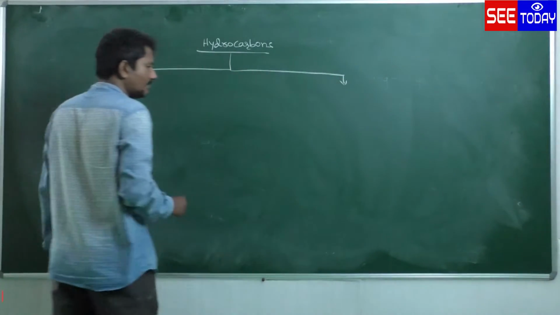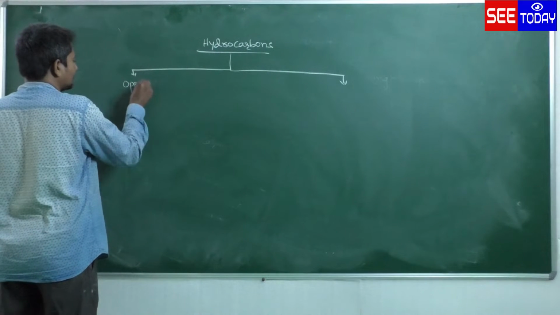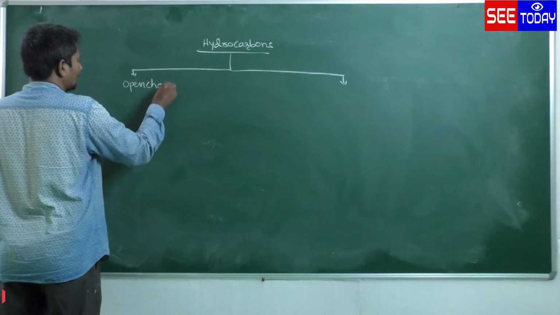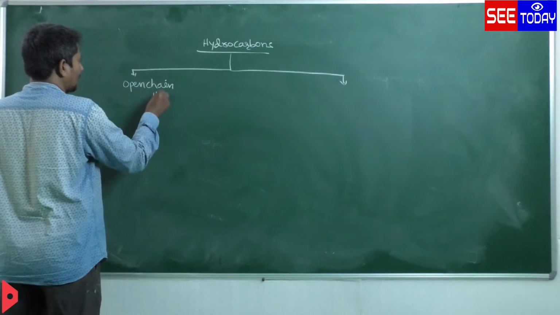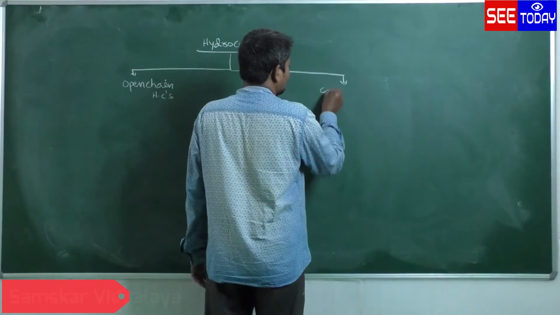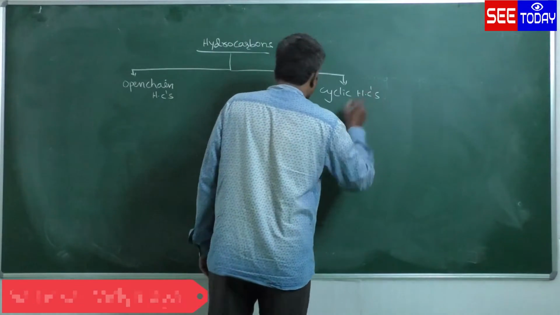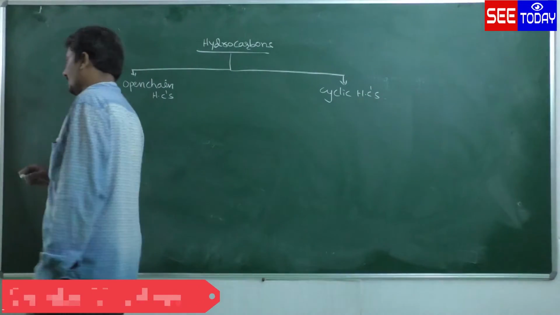Hydrocarbons are divided into two types. One is open chain hydrocarbons, another one is cyclic hydrocarbons. HC means hydrocarbon.